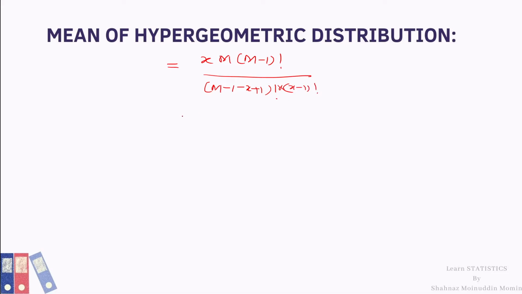I have rearranged the terms, so here x gets cancelled, and which is equal to m into (m minus 1)C(x minus 1).